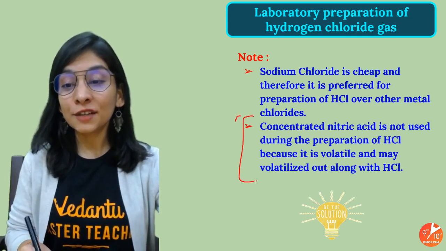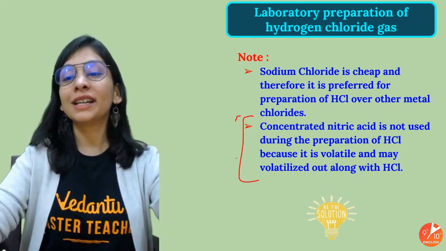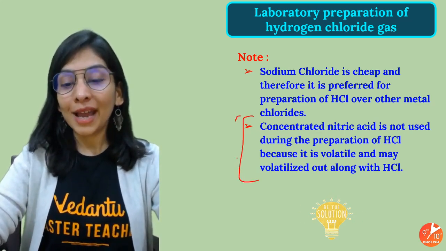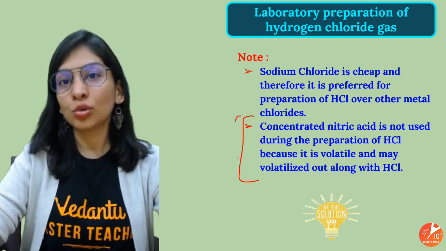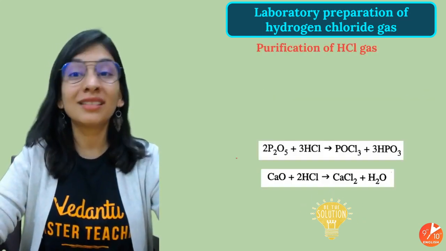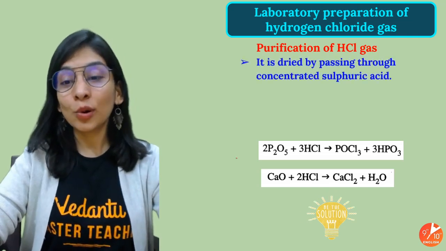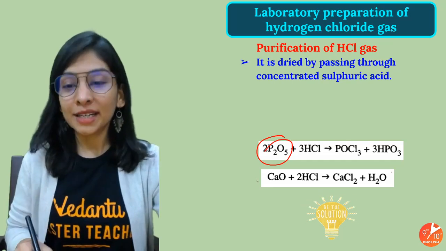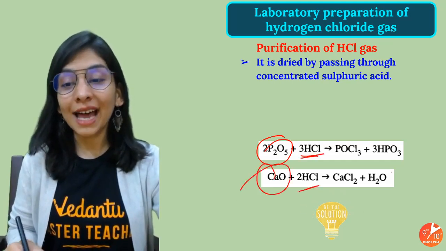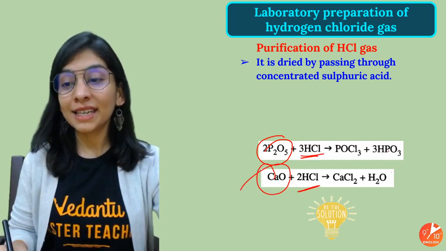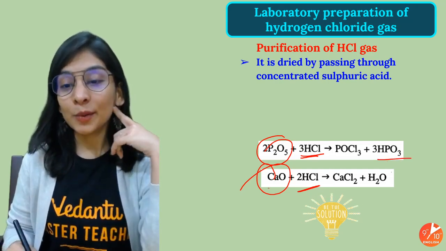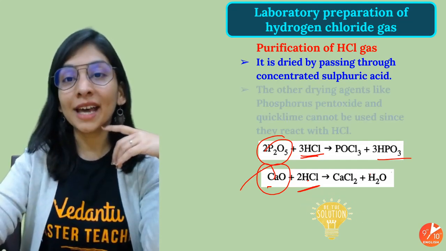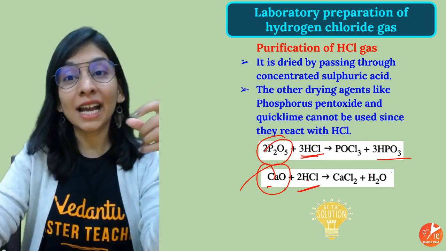Why can't we use concentrated nitric acid for the preparation of HCl? Because it is volatile in nature and we don't want a volatile acid, because by providing heat to it, it will show this property only, that it will be volatile and convert to vapors. Yeah. And as I told, why we will not use other dehydrating agents like phosphorus pentoxide and calcium oxide, because they will react with HCl. Look at this, POCl3 and HPO3, and here we got calcium chloride and water. There is a reaction that is going to happen and we don't want that. Concentrated sulfuric acid will not react with HCl.